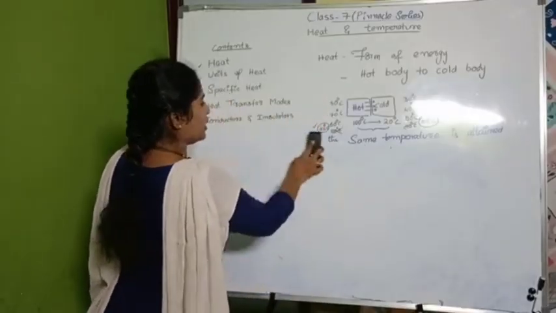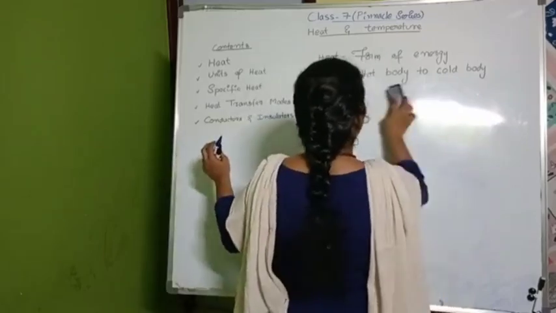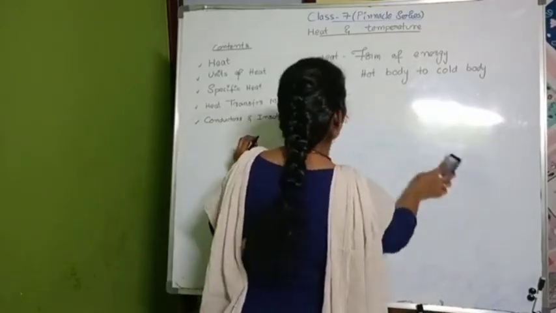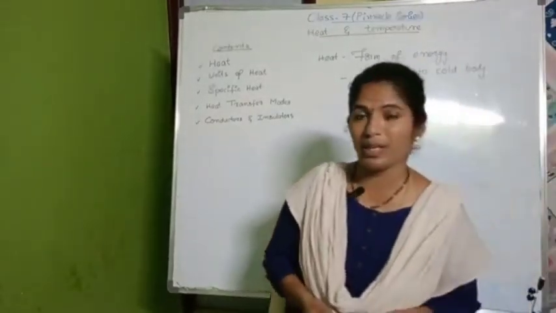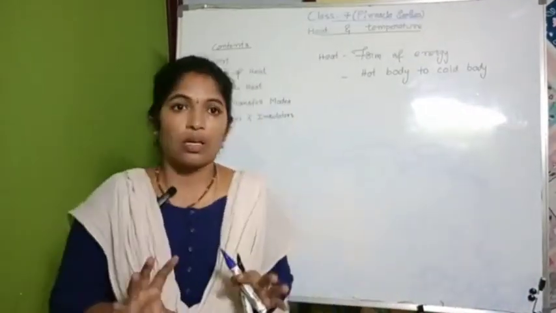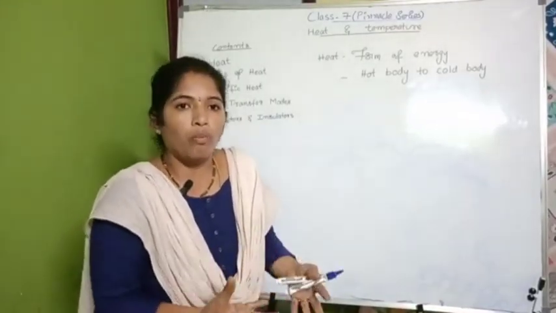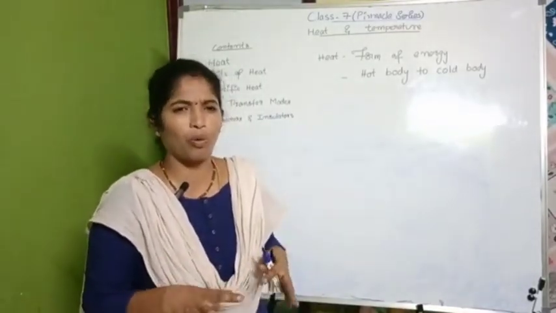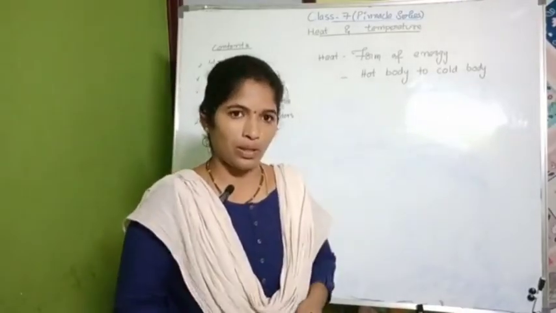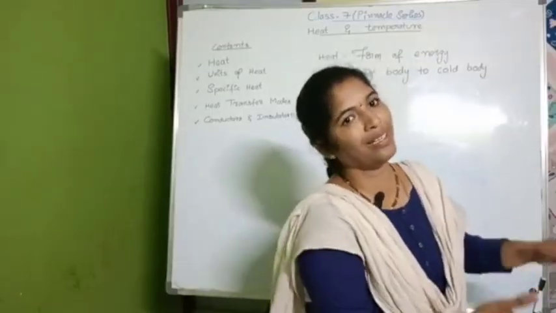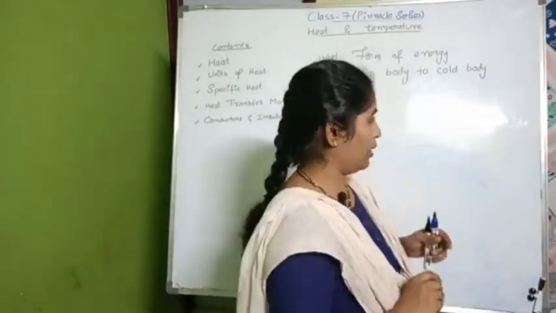If in the class there are two persons, and one is very active, obviously the very active person will move fast when compared to the lethargic person. In cold bodies, the molecules are lethargic when compared to the hot bodies. Hot body molecules are more energetic, more active. That's why they move far from each other. By moving far from each other, they transfer the heat also. They carry the heat and distribute it to the cold body. That is what happens in heat transfer.